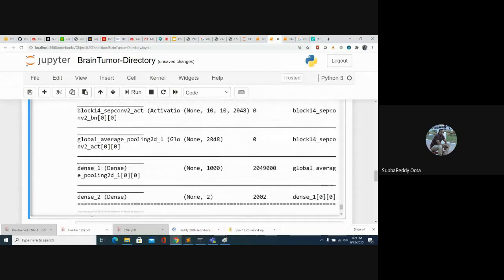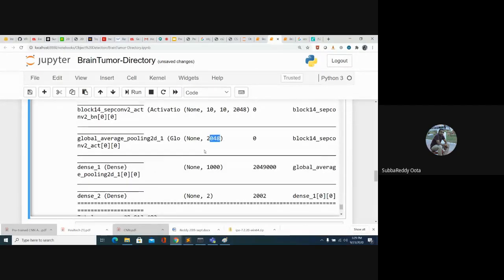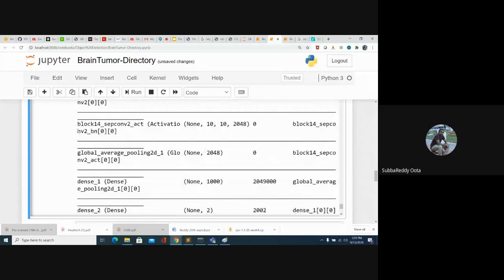And finally, when we apply global pooling, we are getting 2048. Okay, so up to here, this is the Xception output. From here onwards, whatever layers I added. So I added a global average pooling 2D layer, and we are getting 2048.